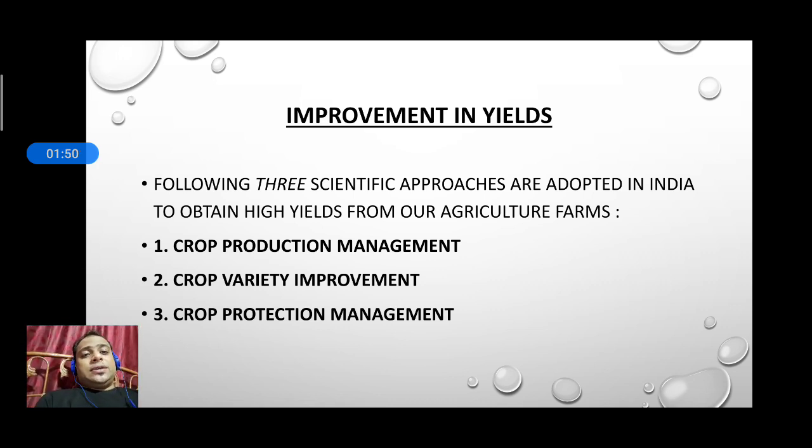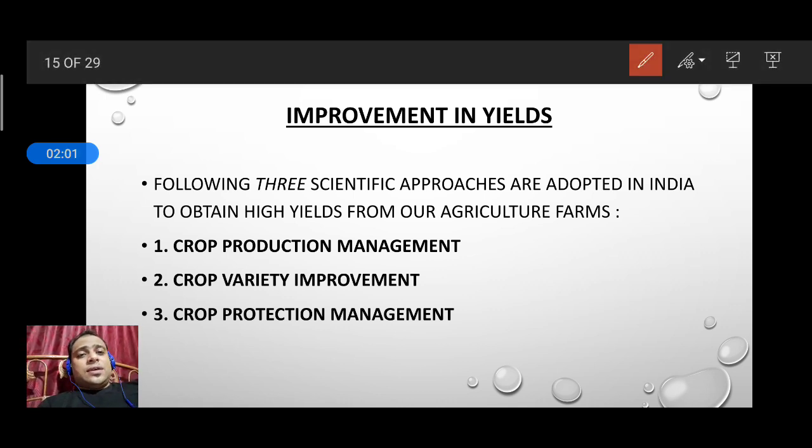to increase the variety, to increase the yield. We need to see three practices: crop production management, which is useful, crop variety improvement, and crop protection.